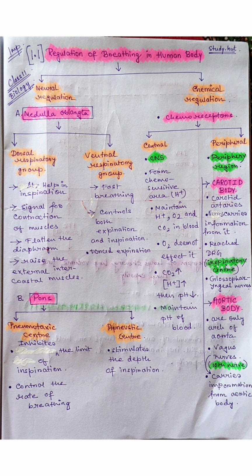So these are the two types of nerve which control the carotid body and aortic body. These two bodies are part of the peripheral chemoreceptors, which are situated in the periphery region of our body. This is all about chemoreceptors, how they work in our body, or we may say it is the chemical regulation that occurs in our body.